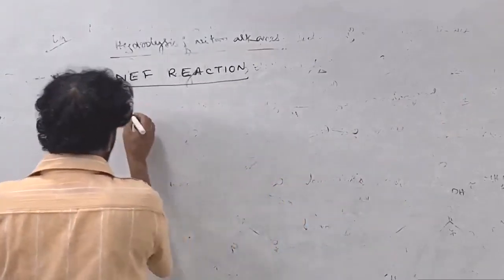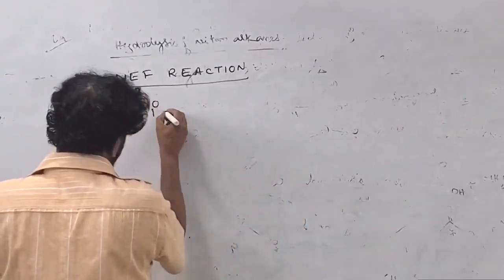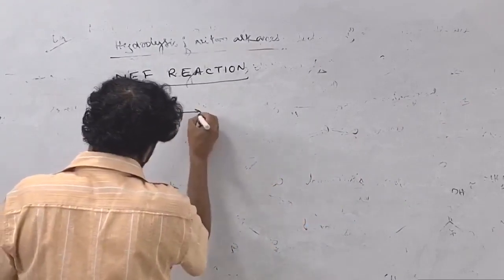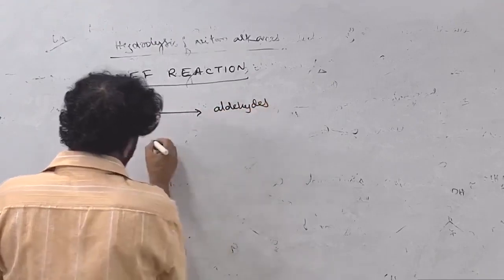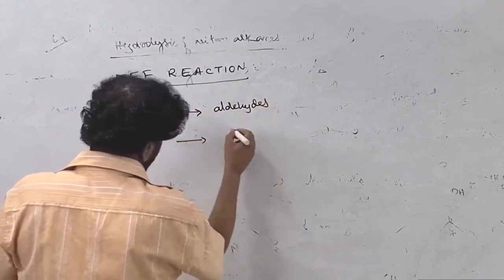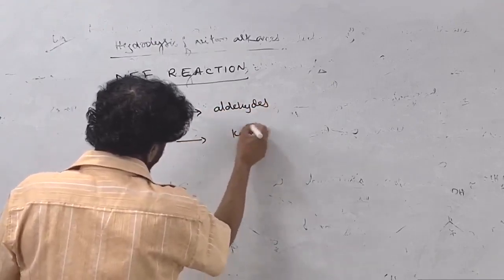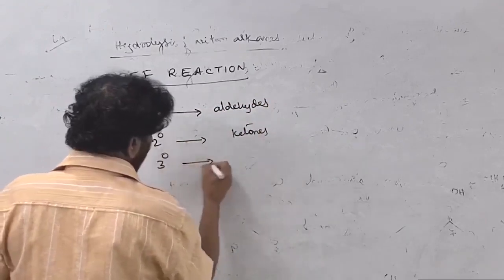If you take a primary nitro compound, it produces the aldehydes. Secondary nitro compounds produce the ketones. Tertiary, no reaction.